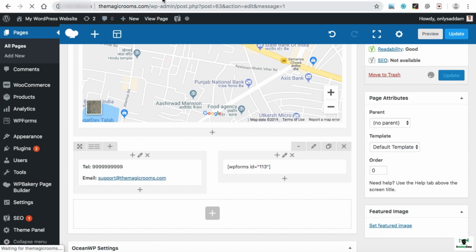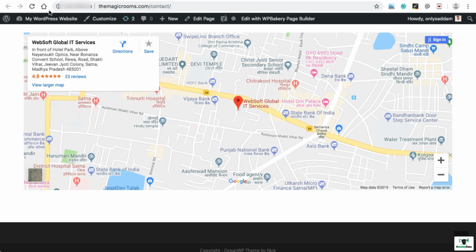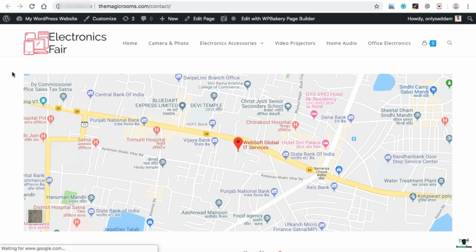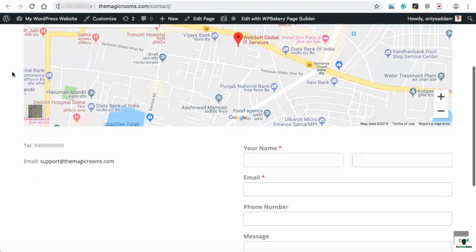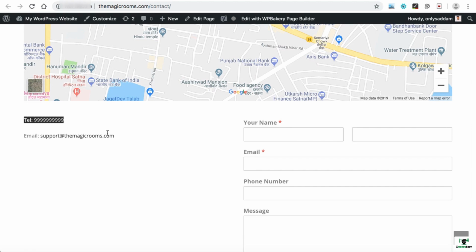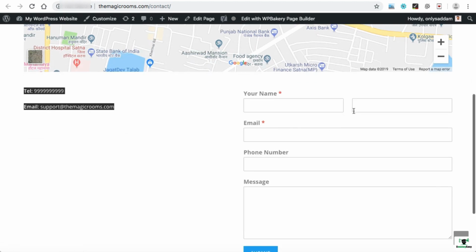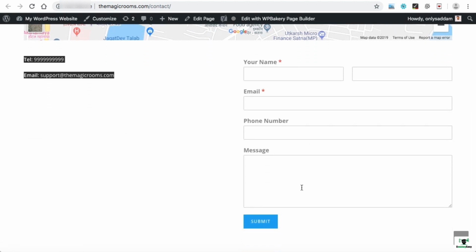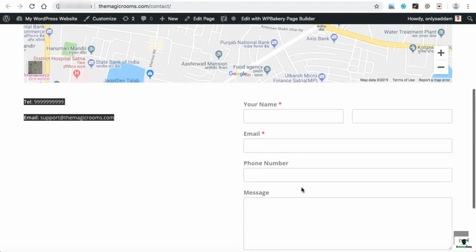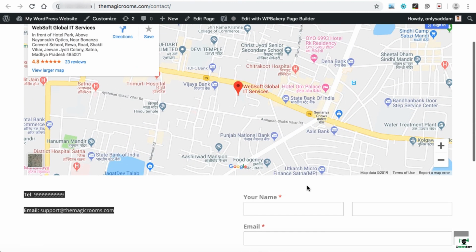Let's go ahead to the front page of the contact and we can refresh it. Here we go. Now we can see the contact details appearing over here and the contact form is also embedded successfully. So this is the way you can add content into the WordPress website.